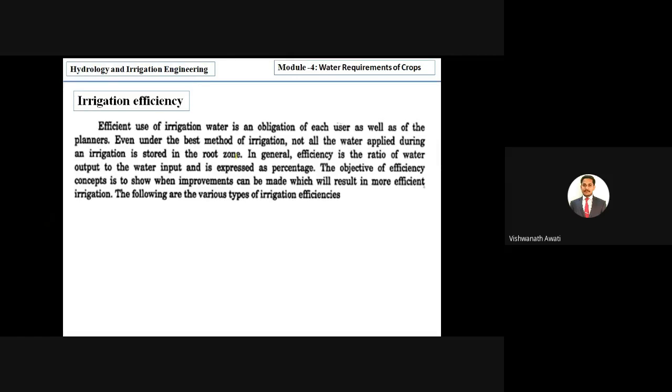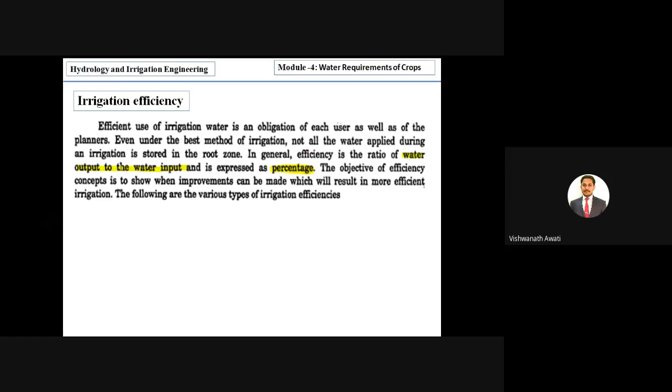In general, efficiency is the ratio of water output to water input, and it is expressed in percentage.